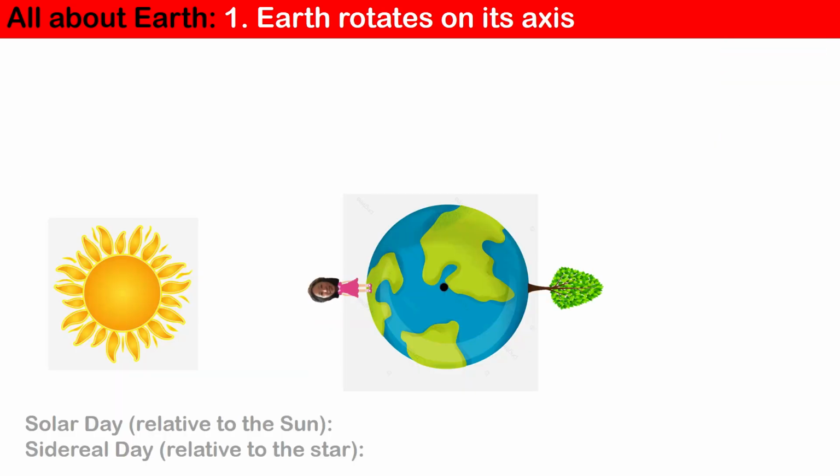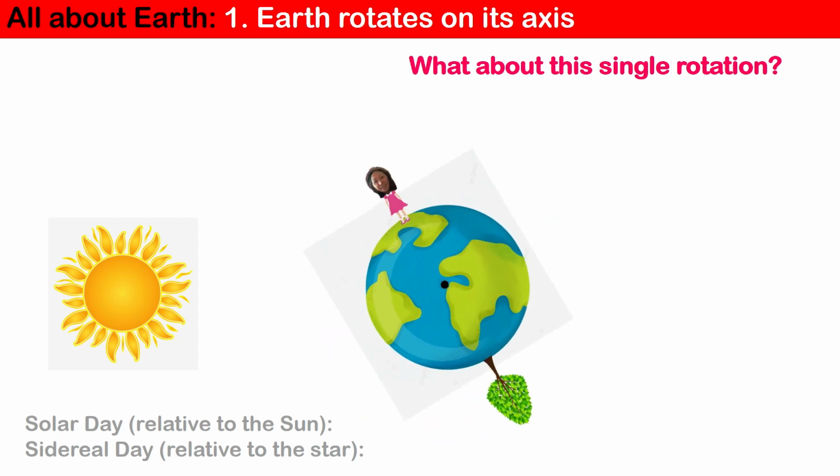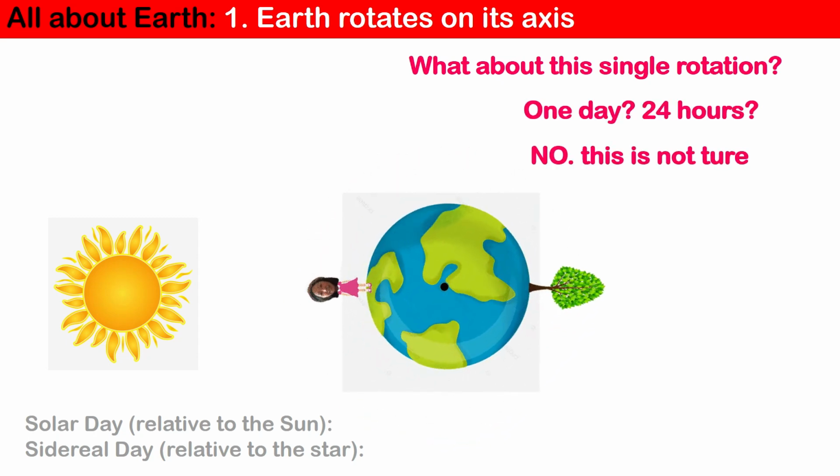Here are the Sun, the Earth, a girl, and a tree. The black dot in the middle of the Earth is the North Pole. We will study the solar day and sidereal day. What about this single rotation? Here is one full rotation. Is this one day for us, 24 hours? No, this is not.